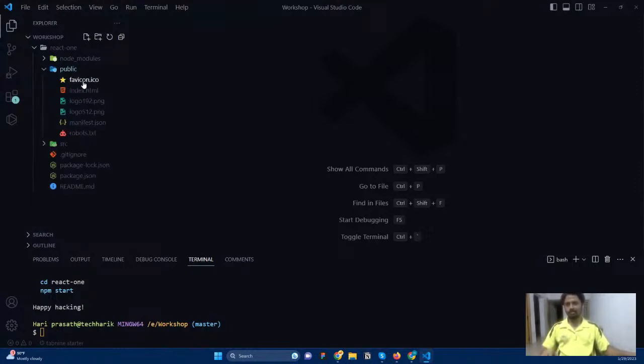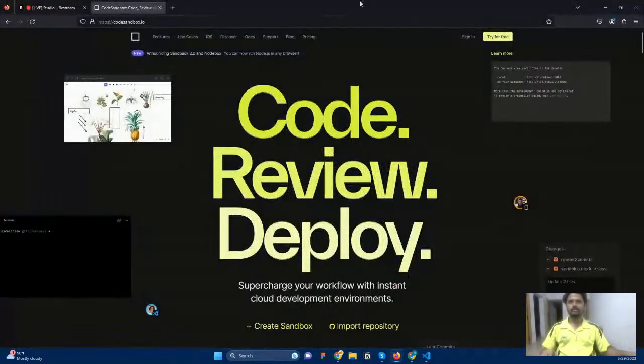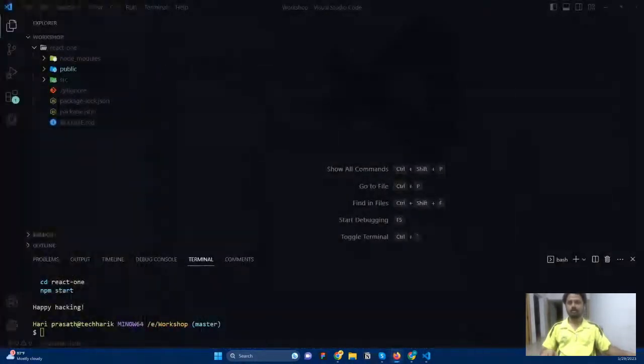Before that, you can see a public folder. So what is this? Actually, when I run this command, an application is created for me. That's what it is. Okay, so let's see how the application will look. And they also mention what things I need to do.